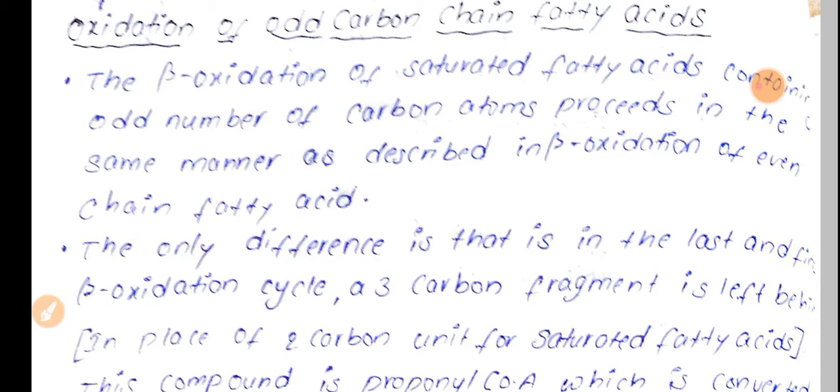This is mostly given for short answers. But he may add it as part of an essay question, like write about oxidation of fatty acids in even carbon chain fatty acids and odd chain fatty acids. Then you should add both beta oxidation and also this oxidation in the odd chain fatty acids.